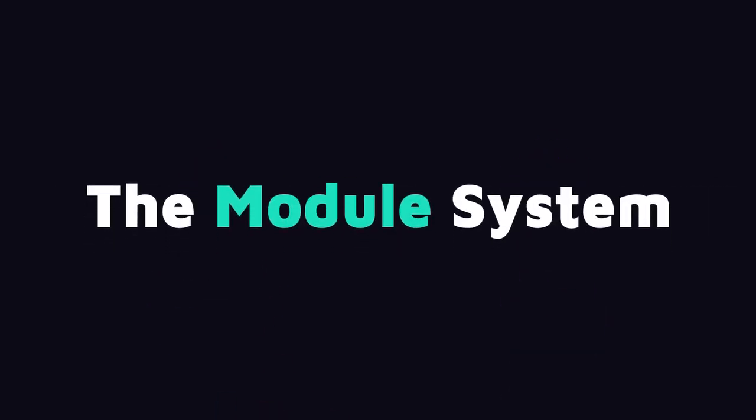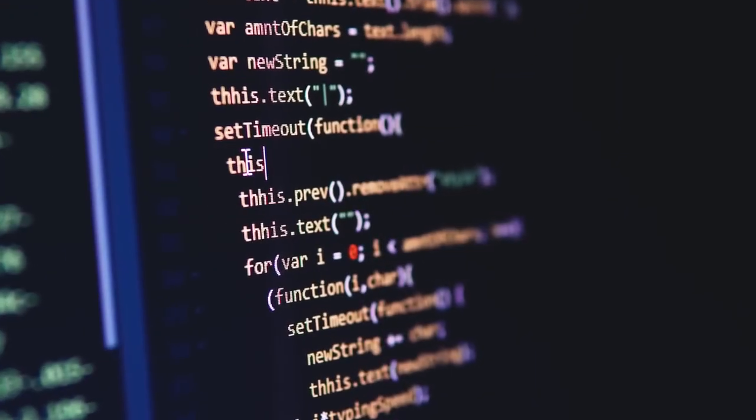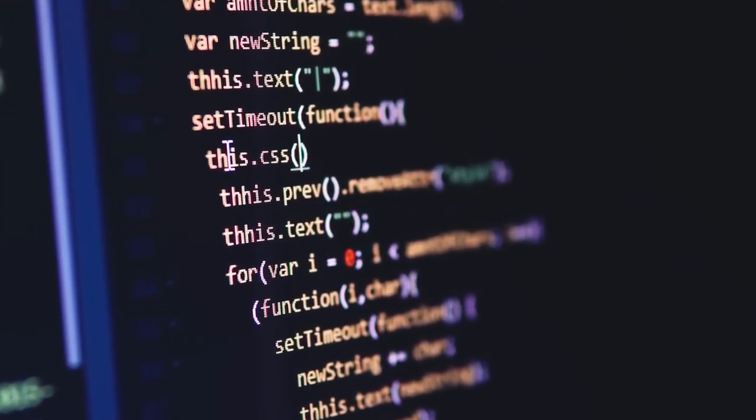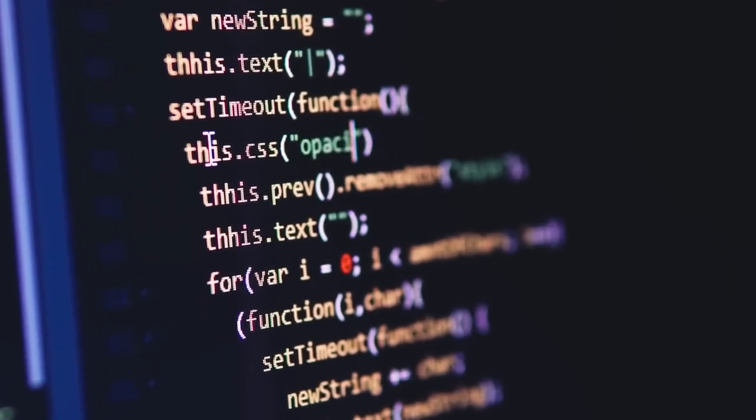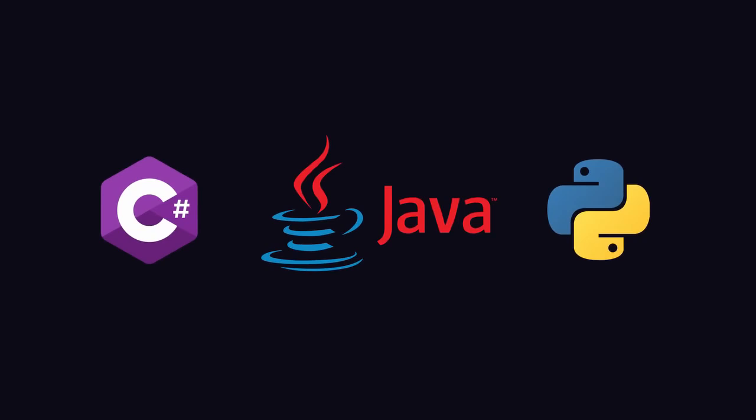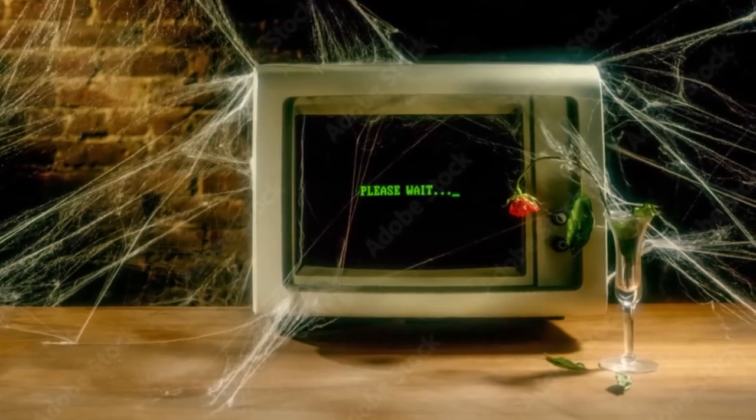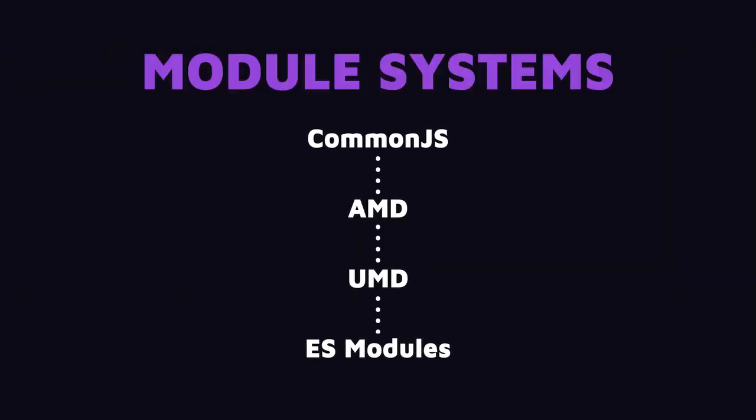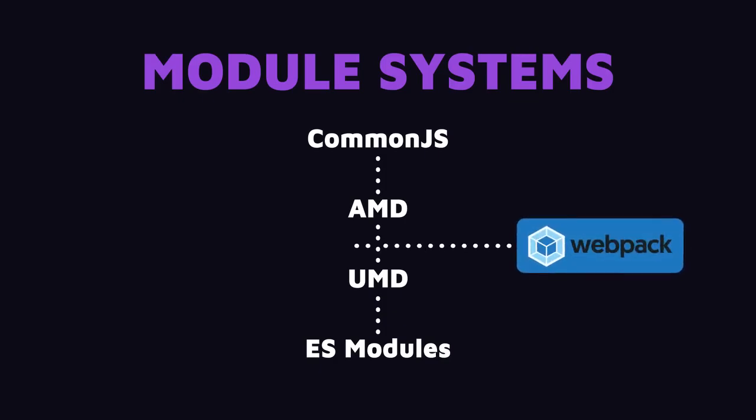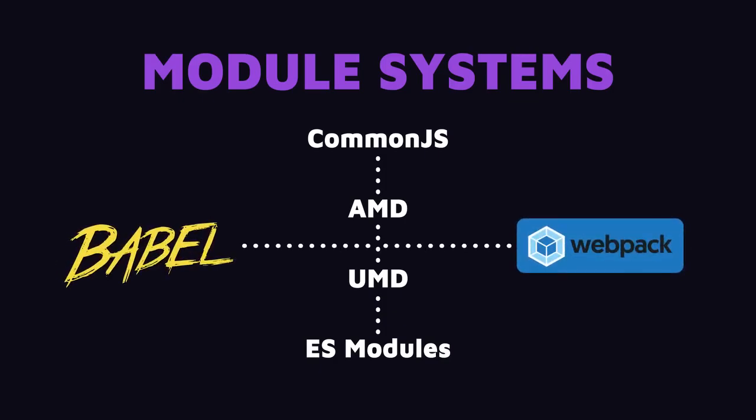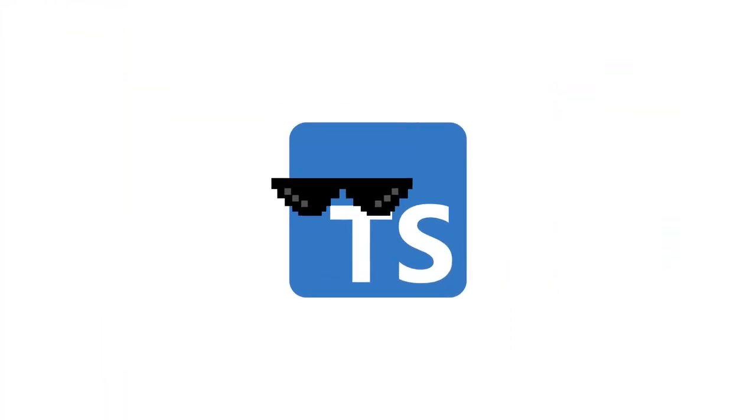The other big problem is the module system in JavaScript. JavaScript was not initially designed for large-scale applications, so it didn't have a native module system like languages like C#, Java, or Python. So over time, people came up with various module systems like CommonJS, AMD, UMD, and finally the official ECMAScript modules. The problem is each of these module systems has its own syntax and conventions, and a lot of older projects still use the older systems. This means we have to translate between module systems using tools like Webpack or Babel, which adds another layer of complexity.